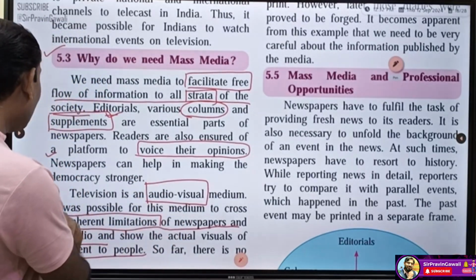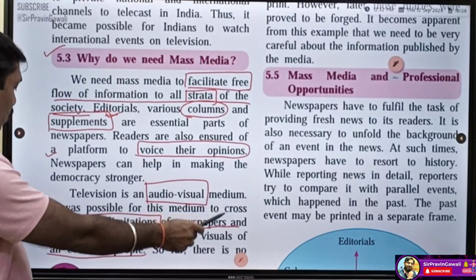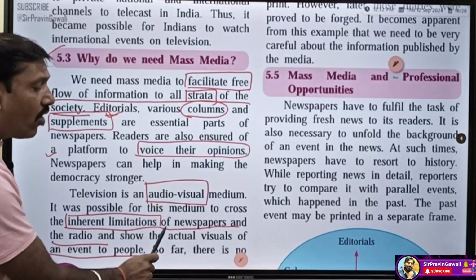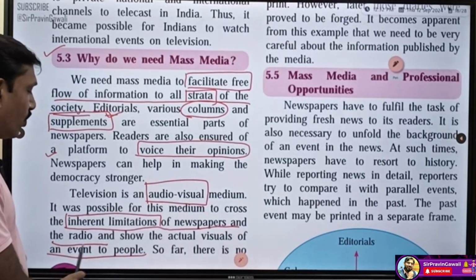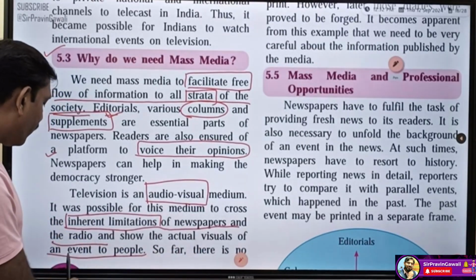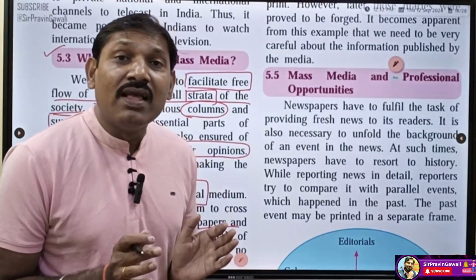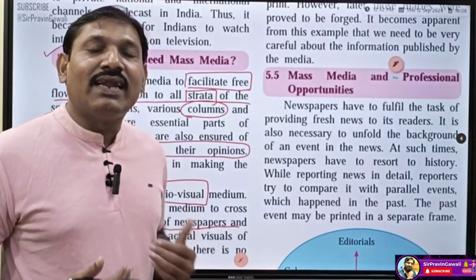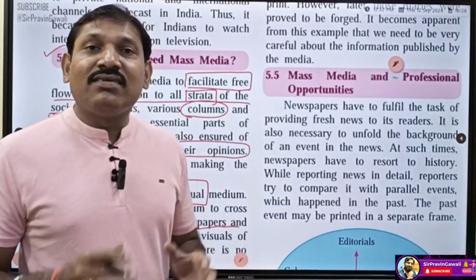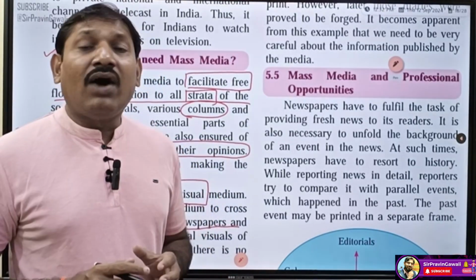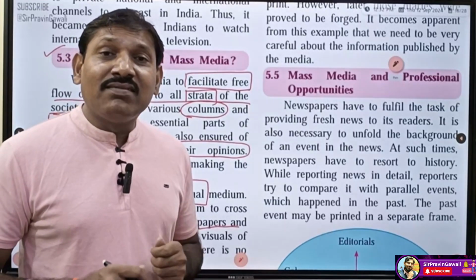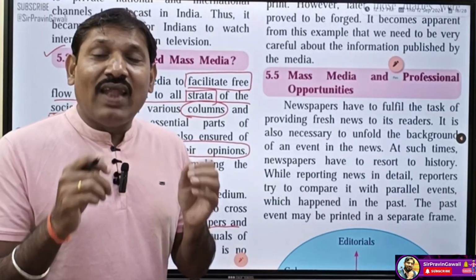So here what does it say? It was possible for this medium to cross the inherent limitations of the newspapers and the radio and show the actual visuals of an event to the people. So with the help of the television we can see the actual event, what is actually happening, so we can understand. For example, on each 26th January in Delhi, at Red Fort, the Prime Minister unfurls the flag.